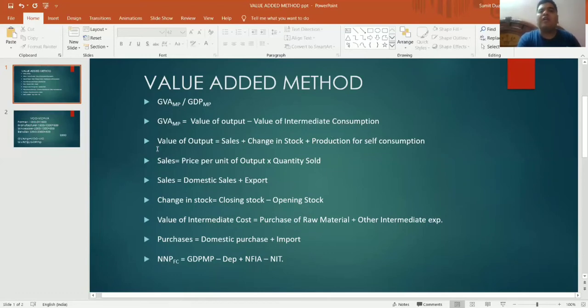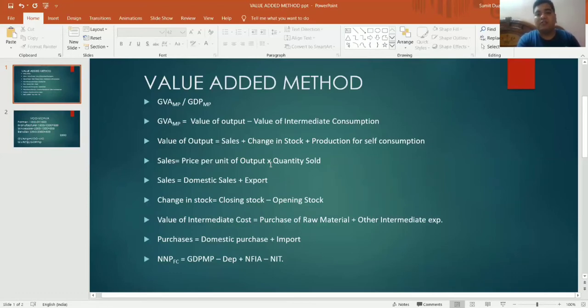If I talk to you regarding the sales, how do you calculate sales? The formula of sales: if I sold 100 units, and the price of each unit is 20, 100 into 20 is equal to 2,000. So the value of sales here is 2,000.